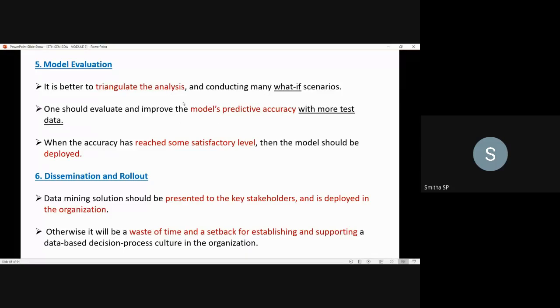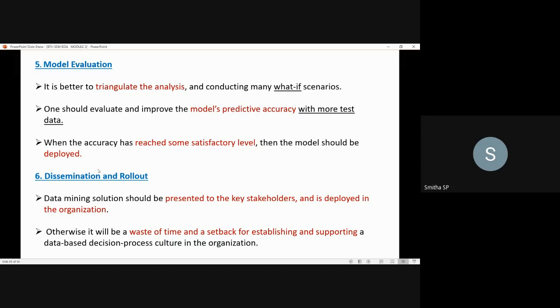You should triangulate the analysis, in the sense, as I said, you should apply different types of data mining techniques, and you should conduct what-if scenarios. What-if scenarios in the sense, if I do this, what will be the outcome of that particular thing? That you have to analyze. And coming to this second step, you should evaluate the model and improve the predictive accuracy. Once you are satisfied with the accuracy of the model, then you can deploy it.